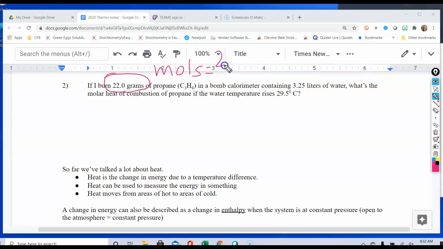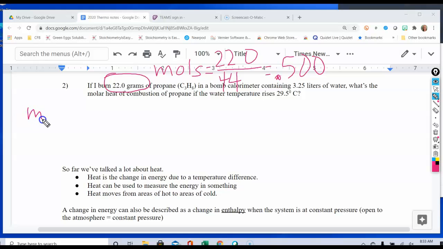So we're going to do 22.0 divided by the molar mass of C3H8. So that's going to be 12 times 3 is 36 plus 8 is 44. So that's going to come out to our total number of moles is 0.500. Okay, so that's our moles.